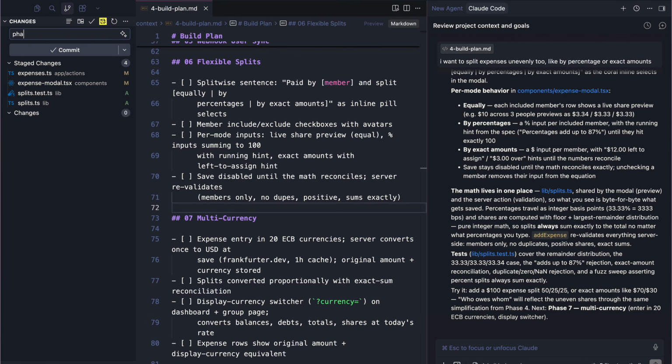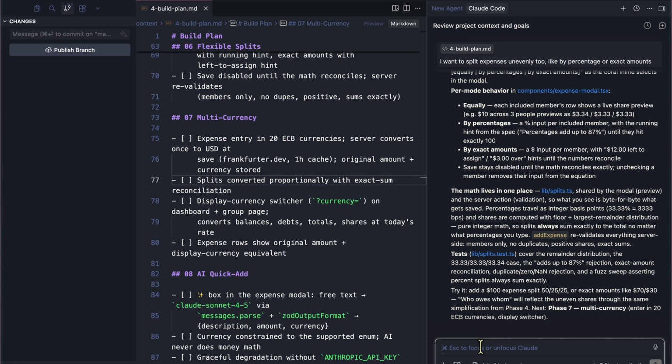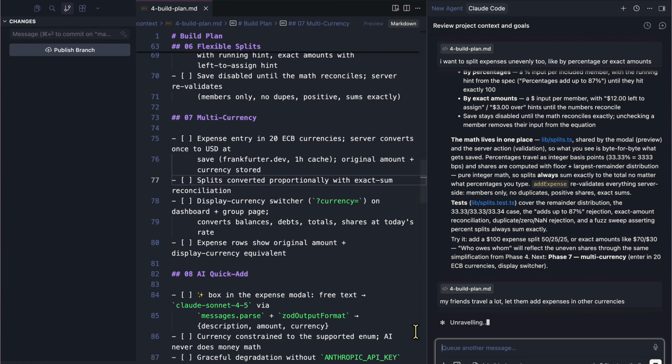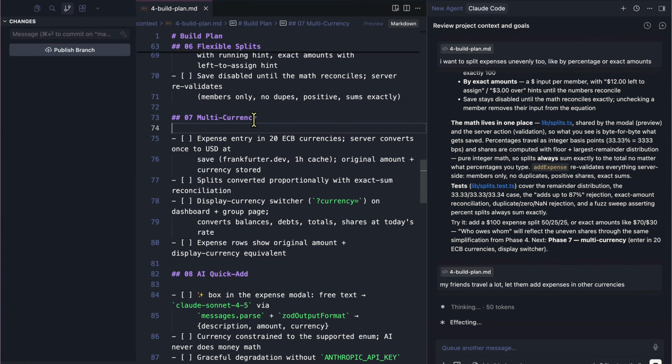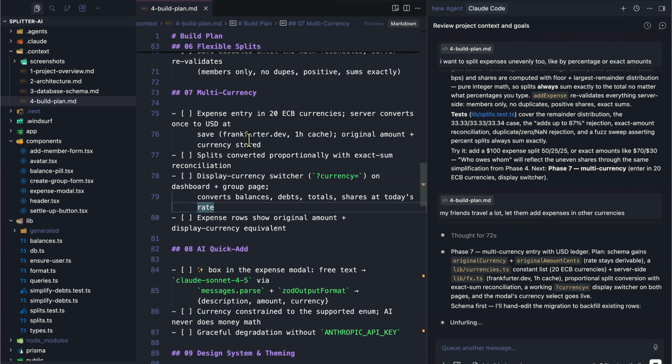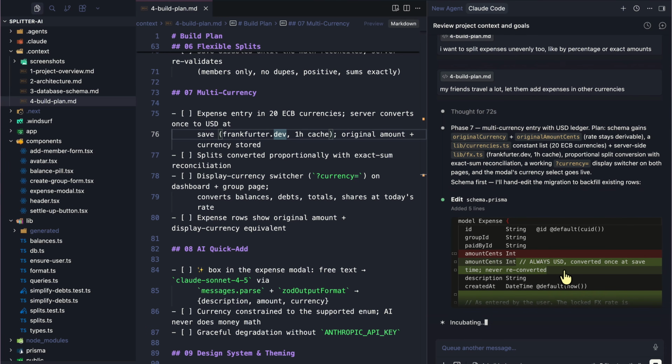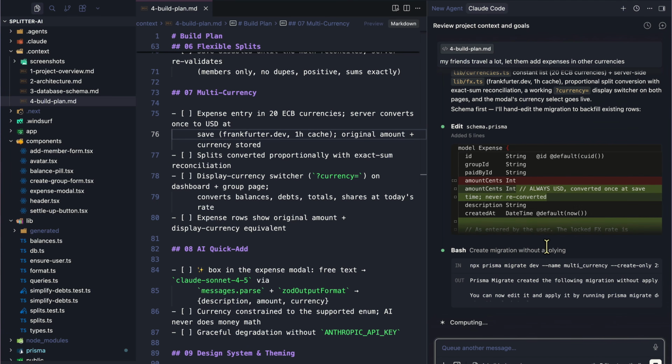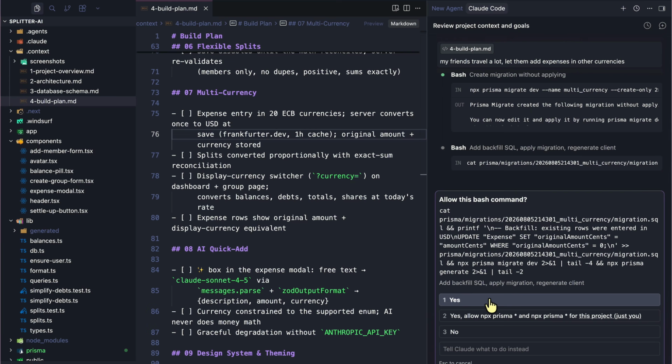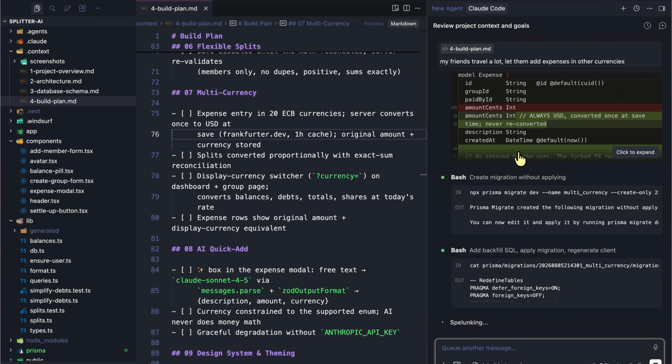So now we can see this is phase 6. Now the next step for us is to say, my friends travel a lot, let them add expenses in other currencies, which is the multi-currency step. So we have to display a currency switcher, expense rows, expense entry, and so on. So now, again, it's going to work that into it. And this is phase 7, which is exactly that, it caught up, right? At first it's always USD over here. So now it's going to update it. The migrations are working because you assume something initially and now it's updating it accordingly.